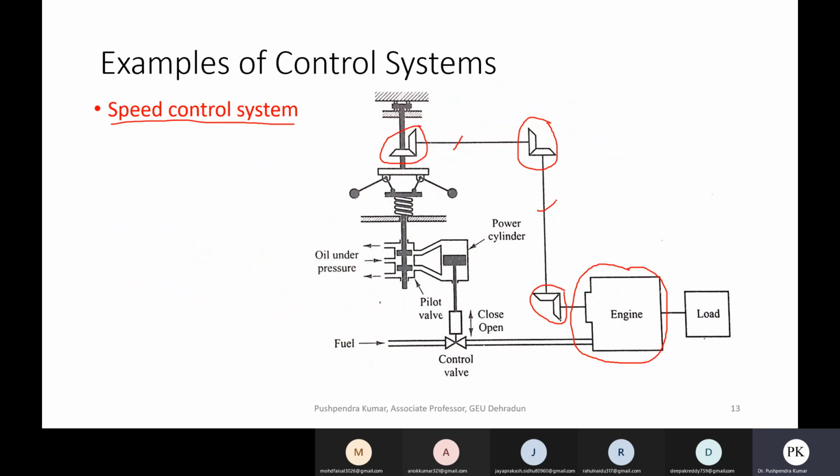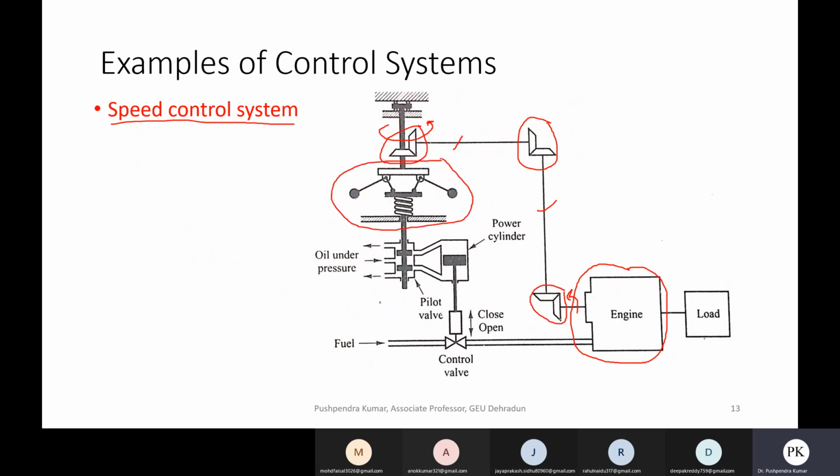Due to the rotation of the engine RPM, the engine shaft, there will be rotation of this vertical shaft. Due to the rotation of this shaft, there will be centripetal force on this governor. This is our governor.